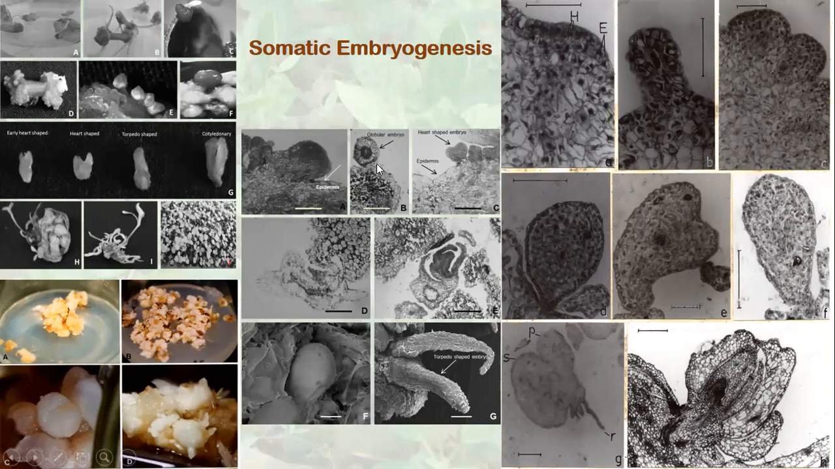This is the histological study of somatic embryogenesis in potato. You can see these are the globular embryos. These are the meristematic pockets. These are heart-shaped embryos, growing embryos. Again, globular embryos and torpedo-shaped embryos. That's how the embryos can grow.